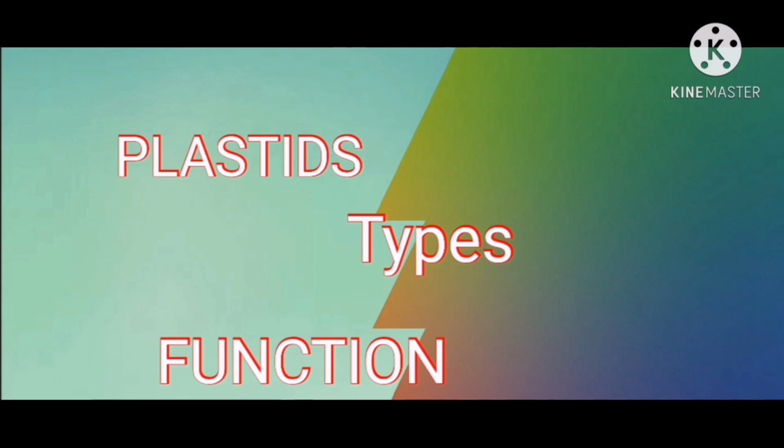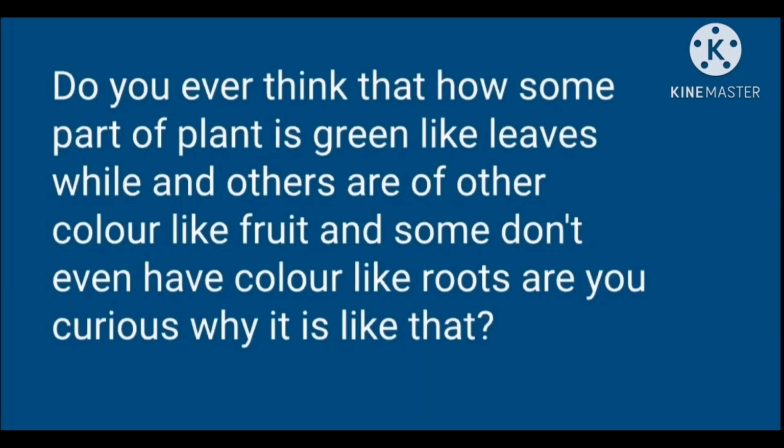We are going to study in detail about its types and their functions. Now, here the question arises: do you ever think how and why some parts of plants appear like that while others don't? For example, why are leaves green and petals are not? Why doesn't root have any color? Where does a plant store food? This is curiosity in all humans, and its answer is plastids. So let's start.